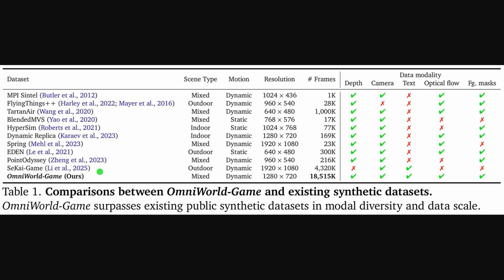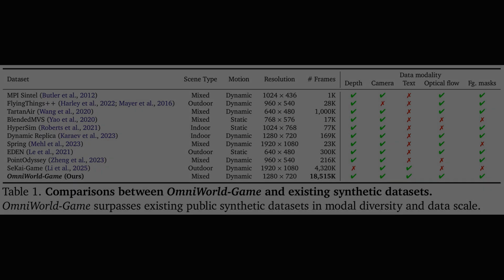So Table 1 makes the case that OmniWorld-Game offers broader modalities and larger scale than prior synthetic datasets, which matters because world models need matched geometry and motion signals. The table lists scene type, motion, resolution, and frame count, then marks whether depth, camera poses, text, optical flow, and foreground masks exist. Most prior sets miss at least one key modality, while OmniWorld-Game covers them all. The takeaway is comprehensive supervision at significant volume.